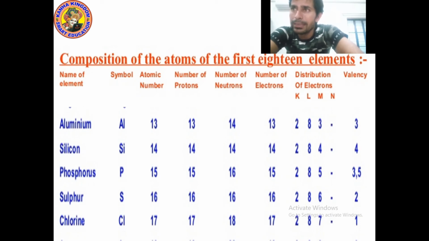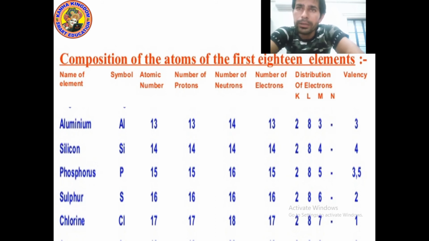Now valency. What will be the valency of sulfur? Sulfur needs only 2 electrons to complete its octet rule. Yes, to complete the M shell, sulfur needs only 2 electrons. So why will it lose its 6 electrons? It will gain 2 electrons. So valency will be 2 here.